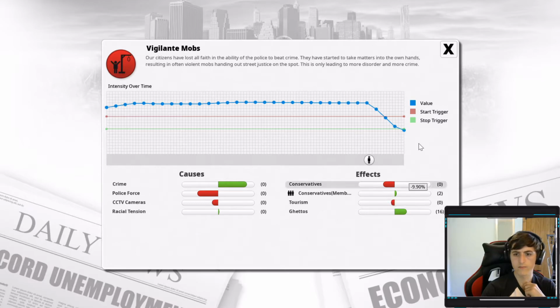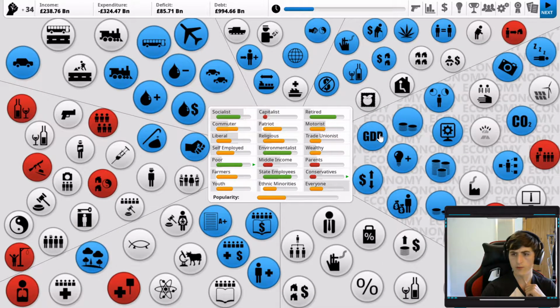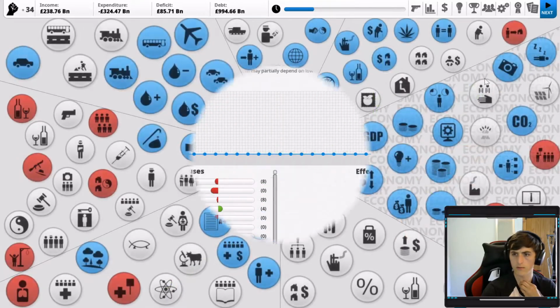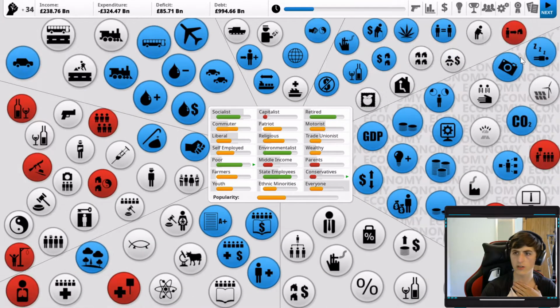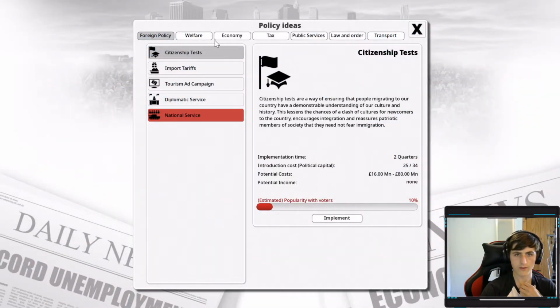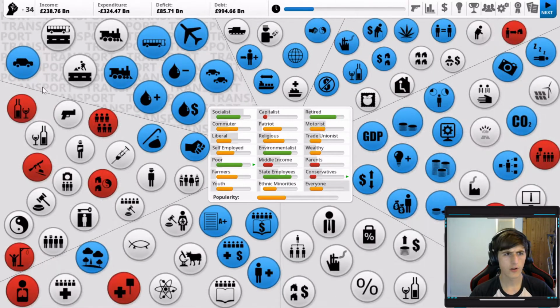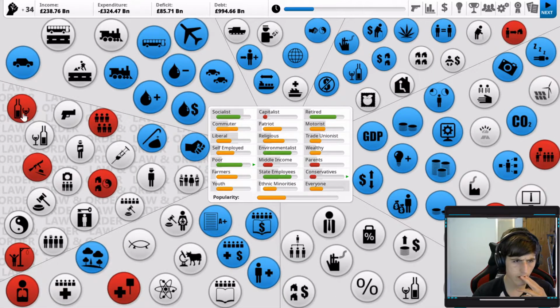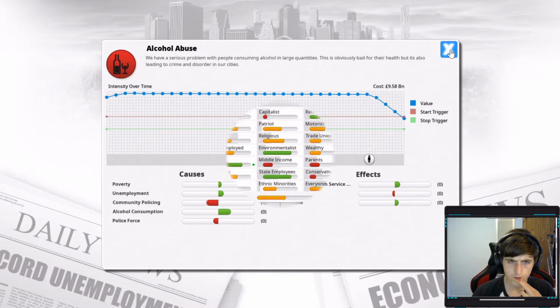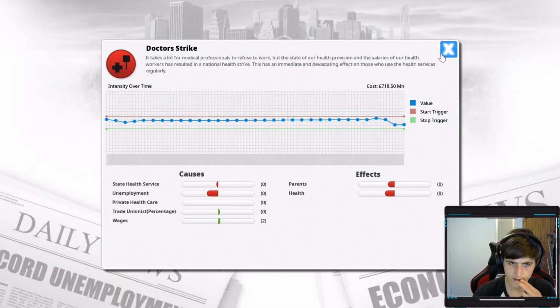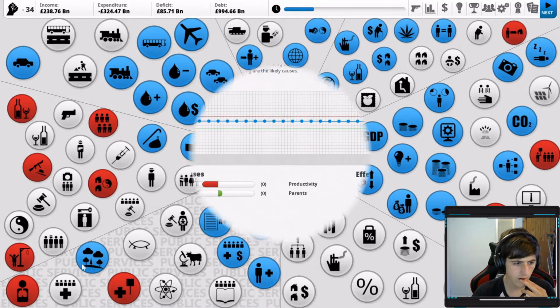And that should boost tourism a little bit. And with better tourism means better GDP. Dare I say we do need to focus on reducing unemployment. What now? 34 political power. And alcohol abuse shooting down thanks to the fact we're taxing the hell out of it.